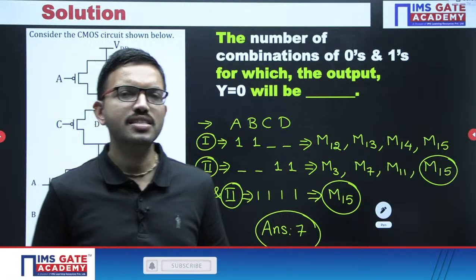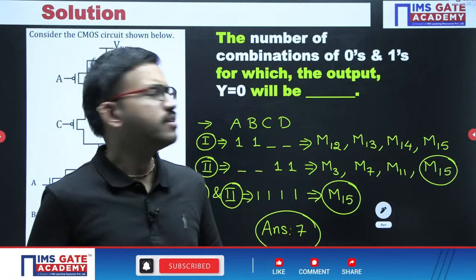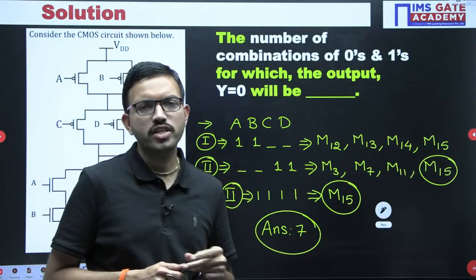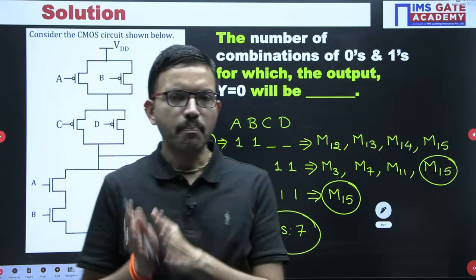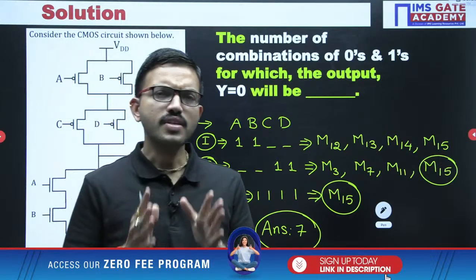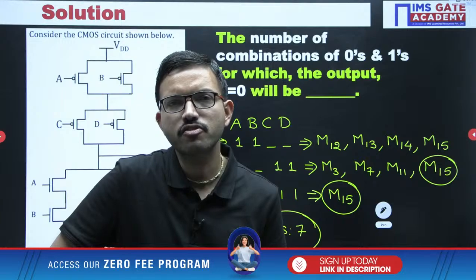So definitely these kind of silly mistakes you can avoid in your upcoming GATE exam. And wherever possible, I already discussed the shortcut methods. Definitely you can apply those shortcut methods, and with the help of that you can get very good marks in the upcoming GATE exam, because you can attempt more number of questions in less time.